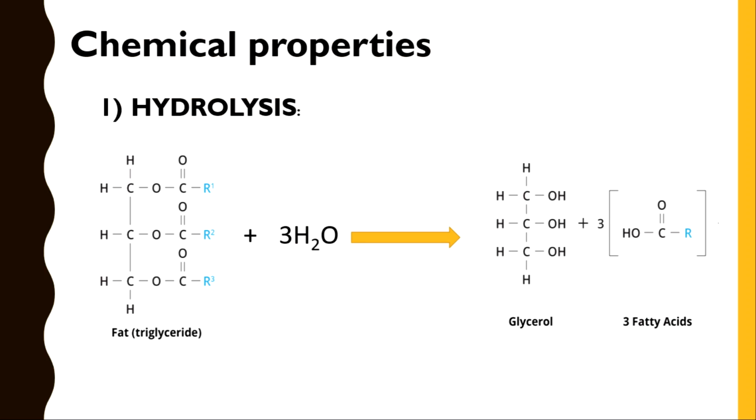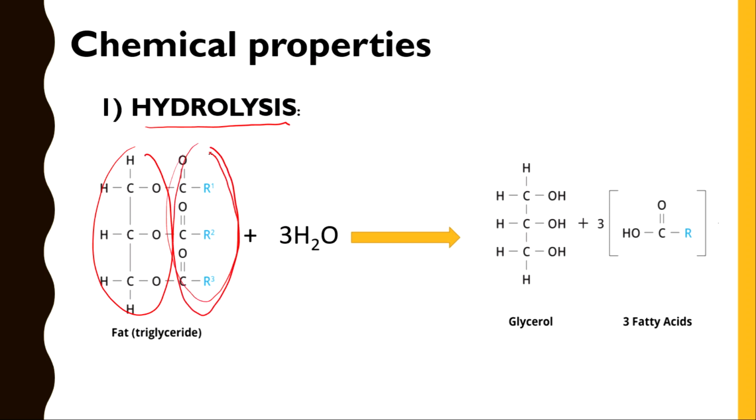Now we'll go for the chemical properties. So first one is hydrolysis. Before going to see the hydrolysis, we should know what is triglycerides. So triglycerides are the combination of glycerol attached with three different types of fatty acids. These fatty acids may be saturated, monounsaturated or polyunsaturated. So this is about the triglycerides.